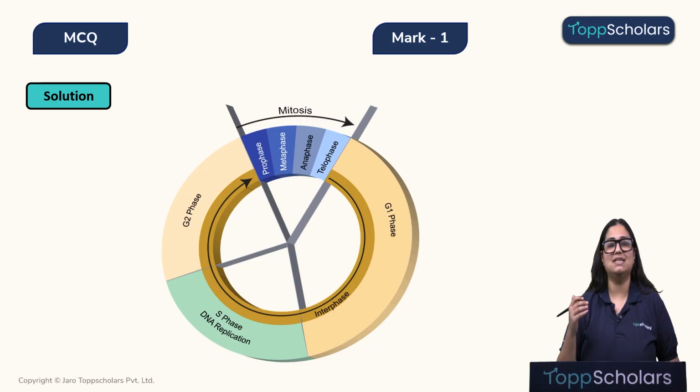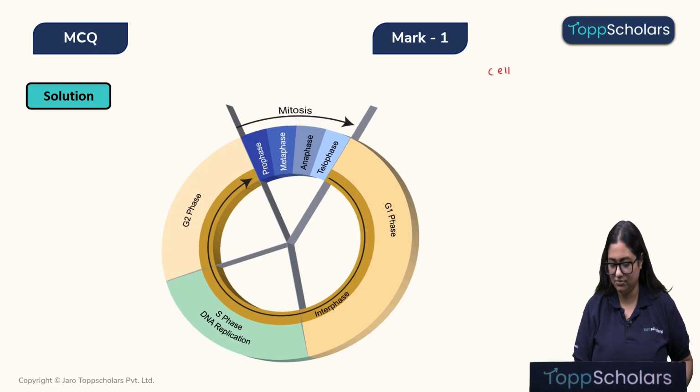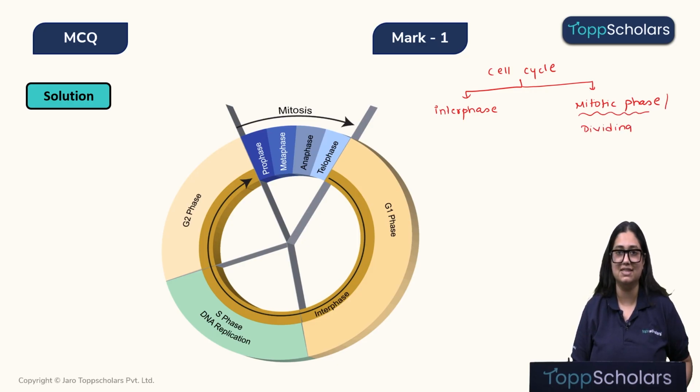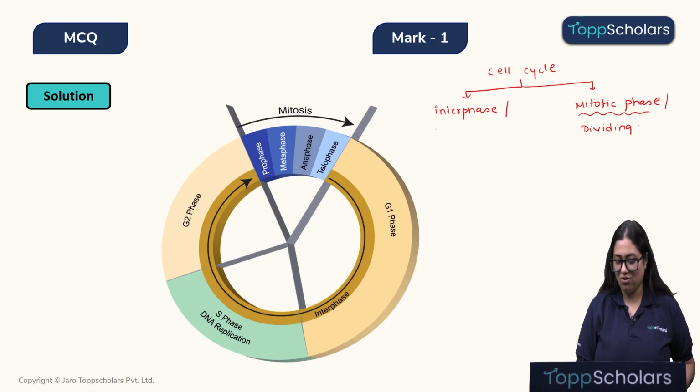Children, when we look at a cell cycle, it is divided mainly into two events. Let's quickly note it down. That is the interphase and the mitotic or the dividing phase. The mitotic or the dividing phase, children, this is the phase where the cell actively divides. That means obviously this cannot be the right answer. Interphase is also known as the resting phase.